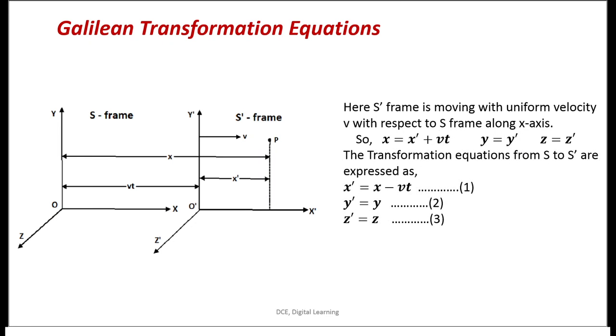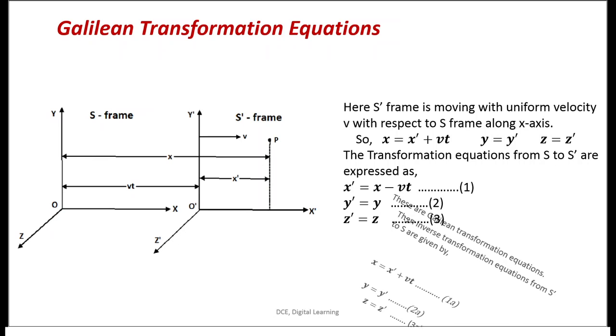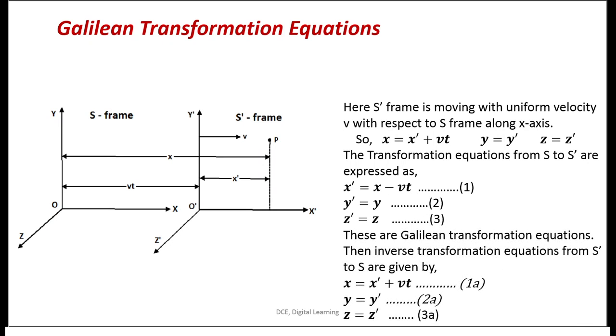So the transformation equation from S to S prime frame, we can write as x prime, this distance x prime, is equal to this distance x minus this distance vt. Call this equation 1. y prime is equal to y and z prime is equal to z. Call these equations 1, 2, 3 respectively. These equations are called the Galilean transformation equations.